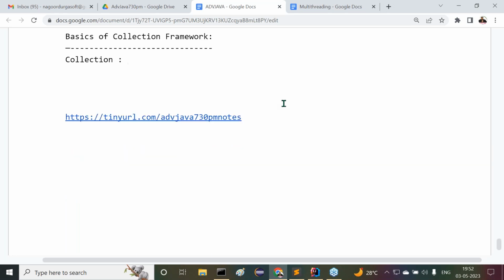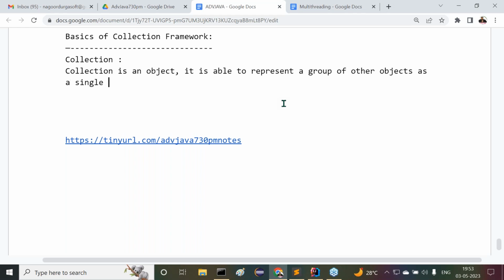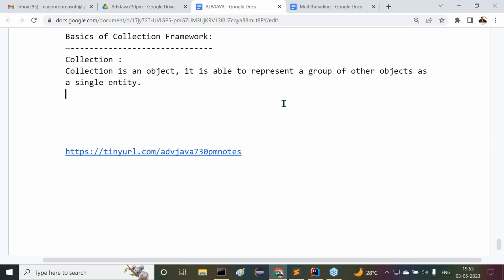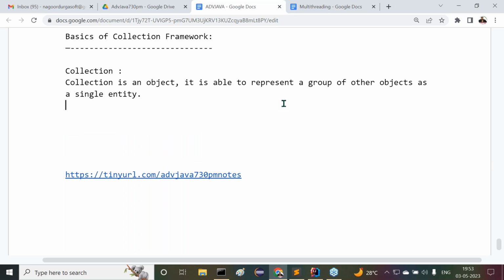Collection is an object. It is able to represent a group of other objects as a single entity.